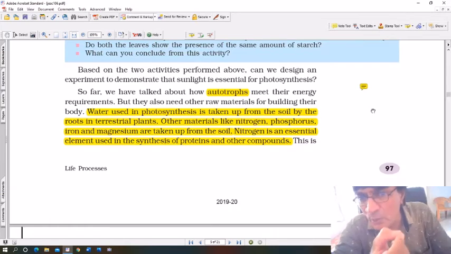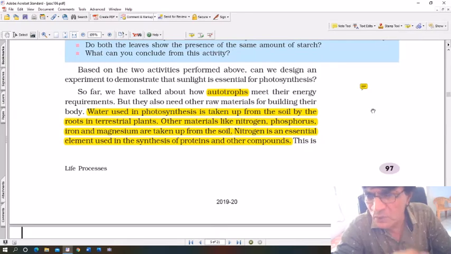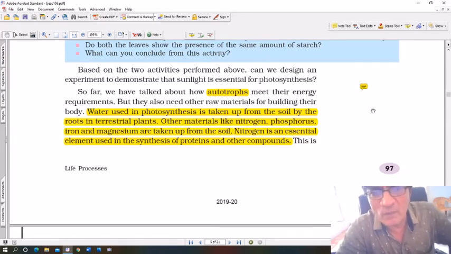Some bacteria only. These bacteria are often found at the bottom of the oceans in the absence of sunlight, because at the bottom of the ocean there is no sunlight. They are able to produce their own food, but they also need other raw materials for building their body.